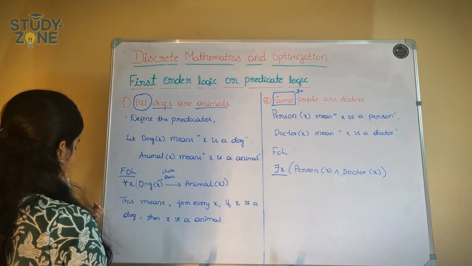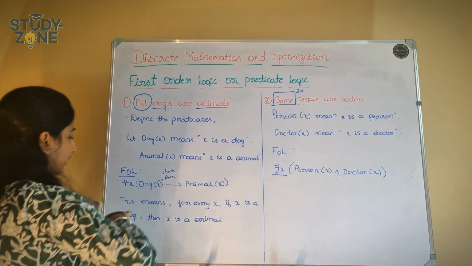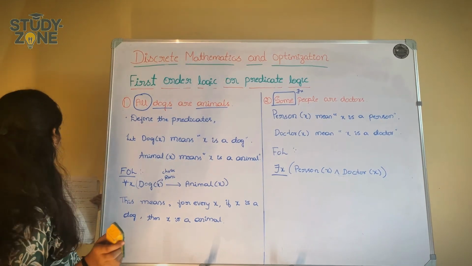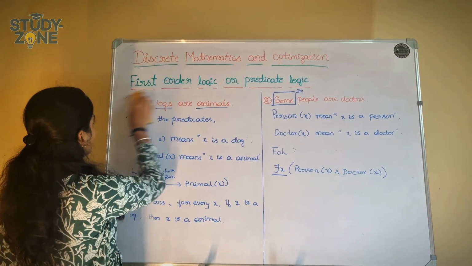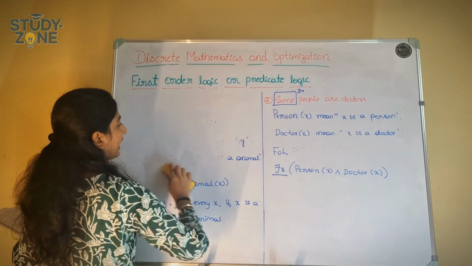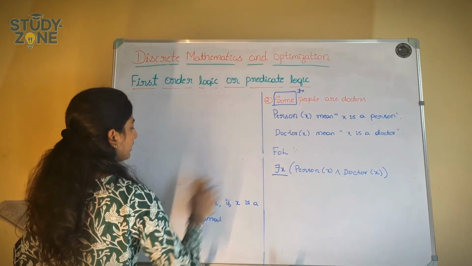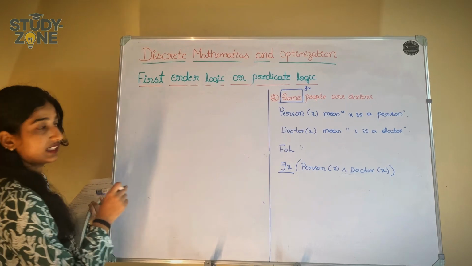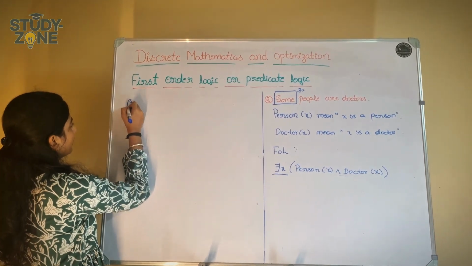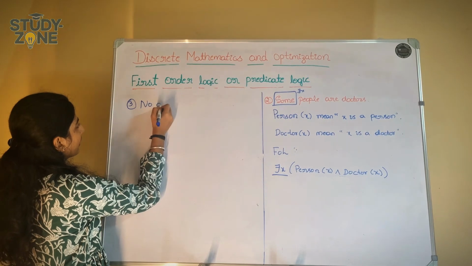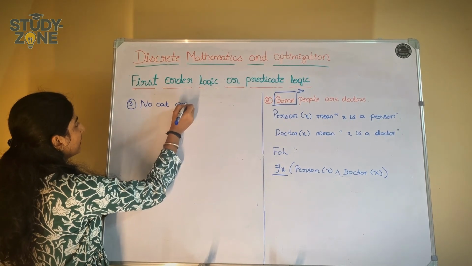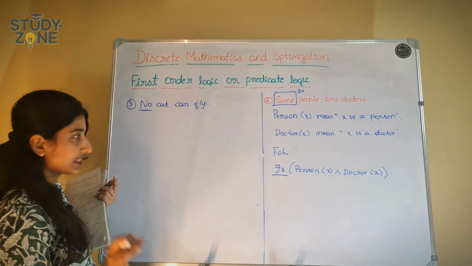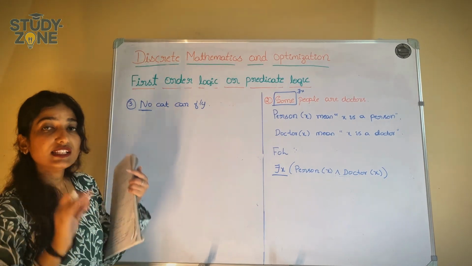I am going to take two more problems here. I think you can try it while I am rubbing the board and writing it. The problem goes like this. No cat can fly. You can try this. No cat can fly. Can any cat fly? No, right? No cat can fly. Here there is "no", so you can't take the existential quantifier, because none of the cats can fly.